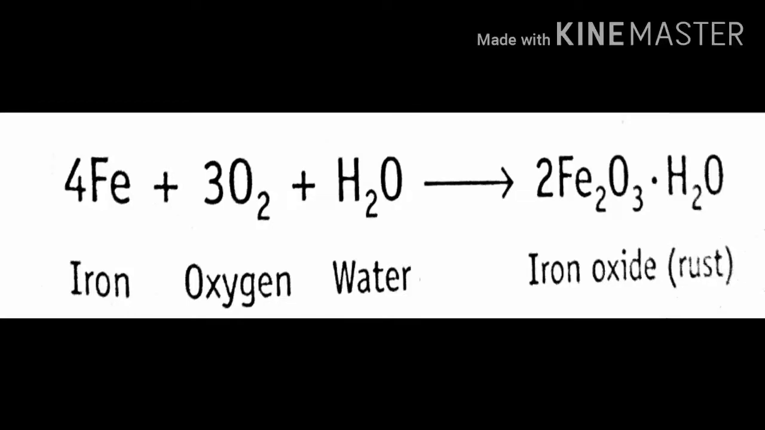See this one, when iron is exposed to oxygen and water, it produces iron oxide, which we call rust: Fe plus O2 plus H2O. These three react to produce Fe2O3 dot H2O. This is called iron oxide. It's also called rust.